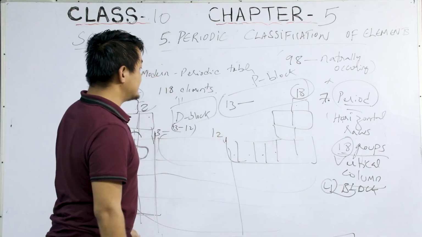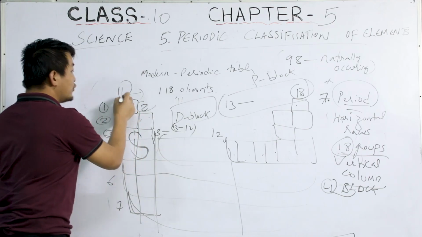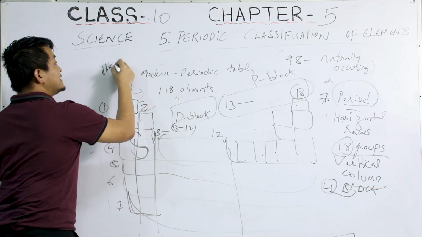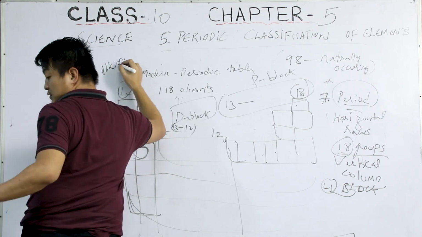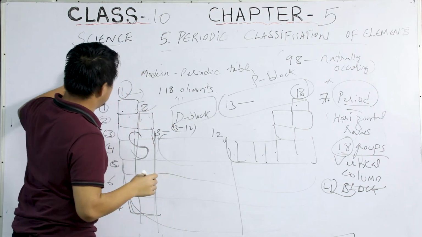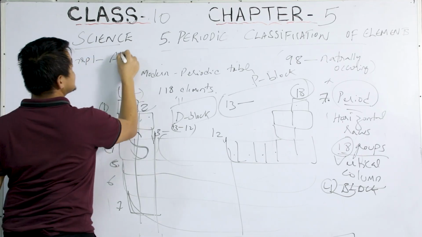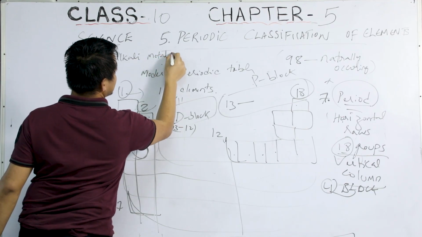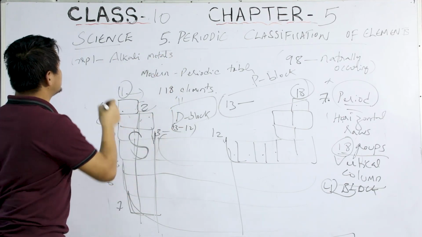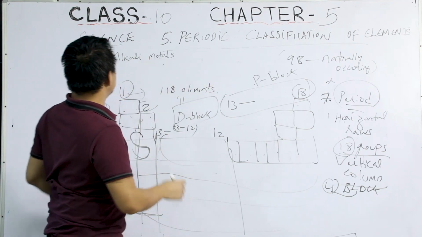Clear? And then group 1 is known as alkali metals, okay? Clear? Now group 2 is known as alkaline earth metals.